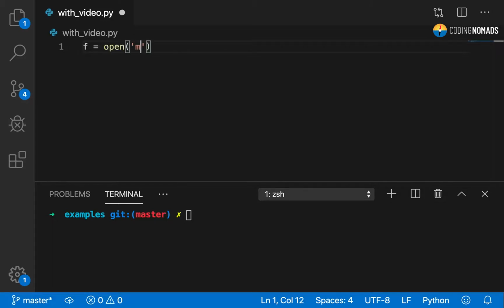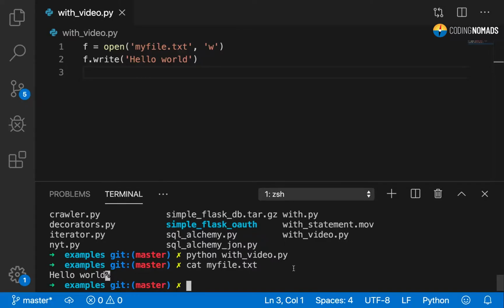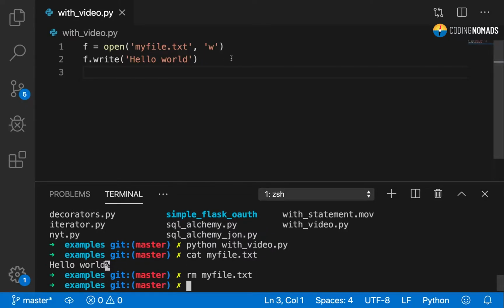We open a file called myfile.txt and we're going to open it for writing. And then we can write some string to it, like hello world. Okay? And if we run this Python code, it creates a file called hello world. Let me delete this file. Now, this is all great, it works.